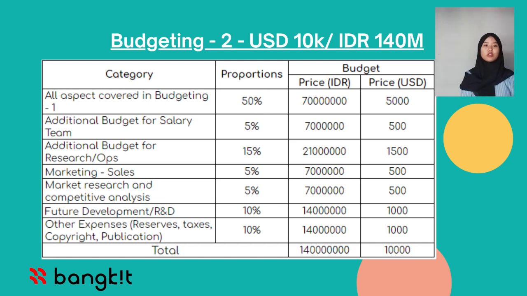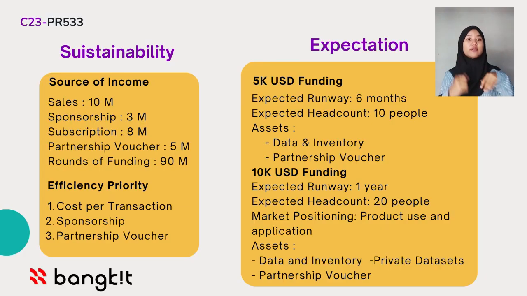To make our business grow and last longer, we target sources of income with some expectation. If we get 10,000 US dollars with a 6-month runway, we have 10 employees, and we get 10,000 US dollars with a 1-year runway, which is for all aspects of 10,000 US dollars with a tangible asset in the form of a private data asset.